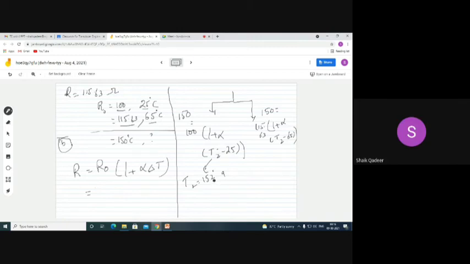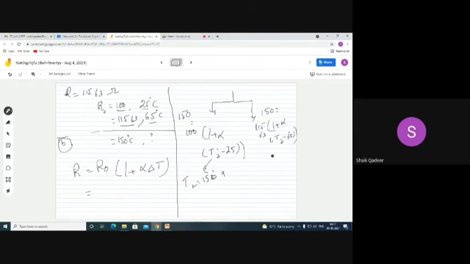How much alpha did we take? 3.908 into 10 to the power of minus 3. Okay, T is equal to 25. Okay, you are getting 150? Yes, sir. Okay, let's go.